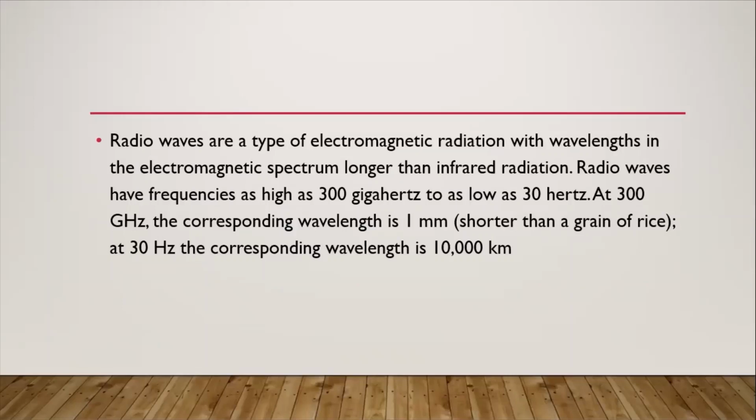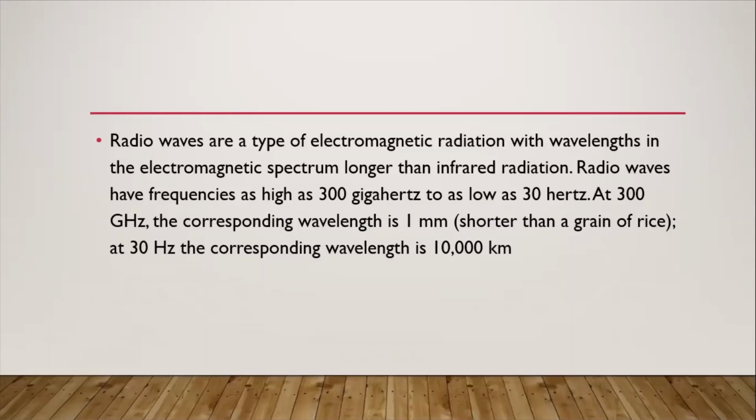The frequencies we use as operating frequency in radio waves are high. Radio waves have a frequency as high as 300 gigahertz. That is the range of frequency. It can reach up to 300 gigahertz, and it can also be as low as 30 hertz, which is the lowest. At 300 gigahertz, this corresponds to a wavelength of 1 millimeter, which is shorter than a grain of rice.